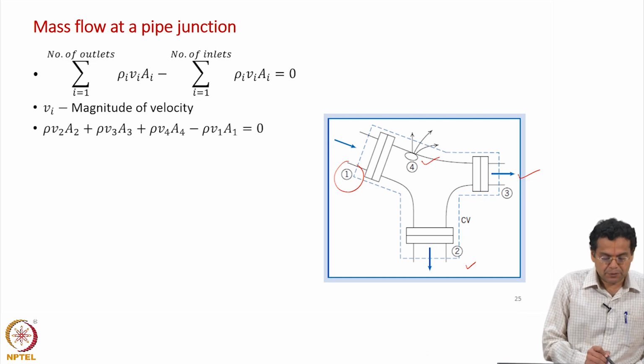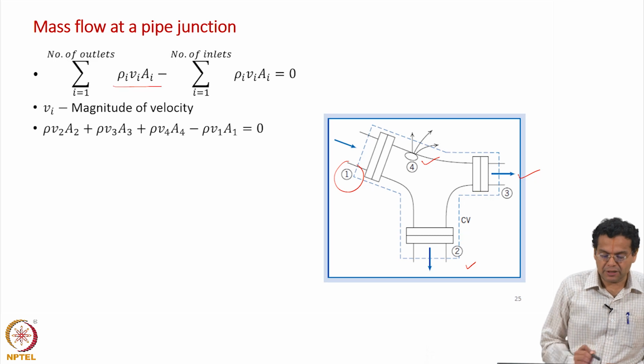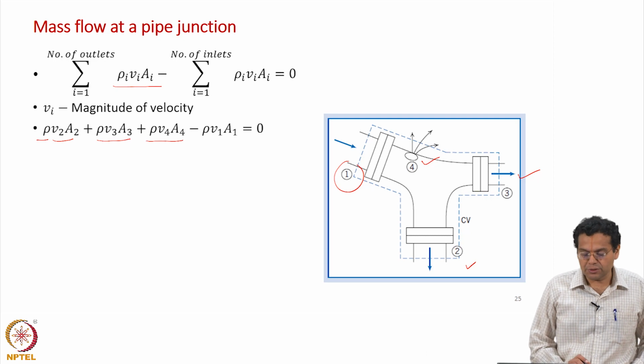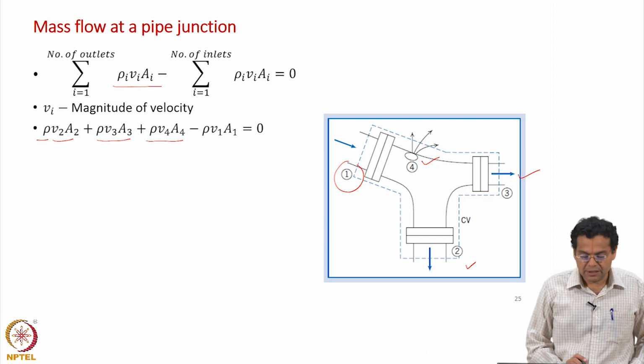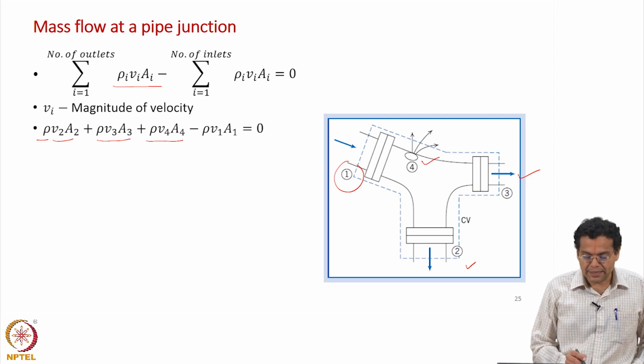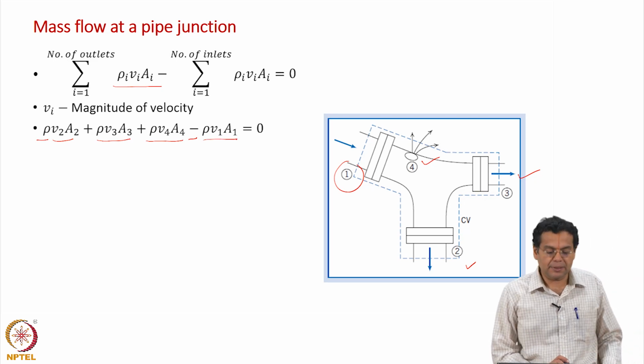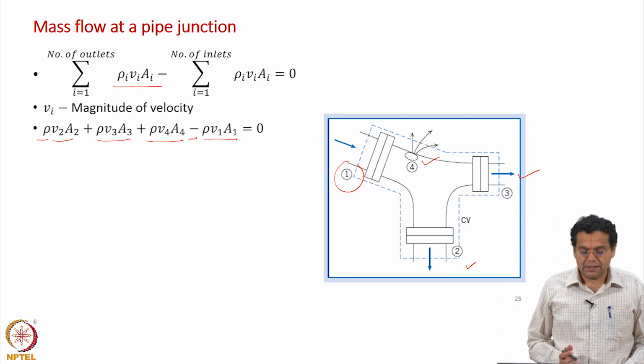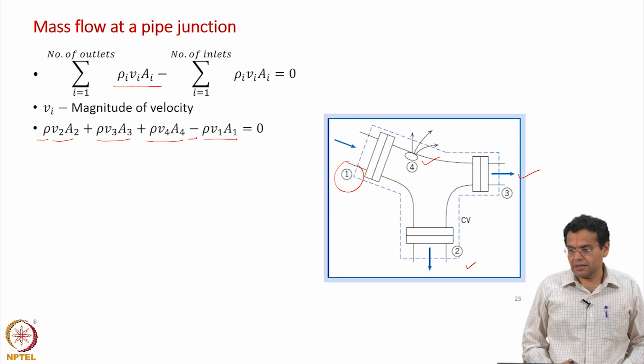This has been expanded for the outlets. For outlet 2, it is rho V2 A2. Similarly, for outlet 3 and then outlet 4, rho V4 A4, and then minus, there is only one inlet, rho V1 A1. All terms represent the mass flow rate, either leaving or entering respectively.